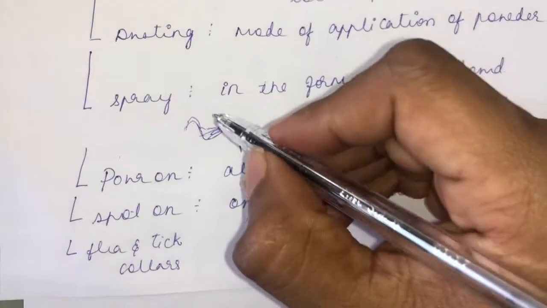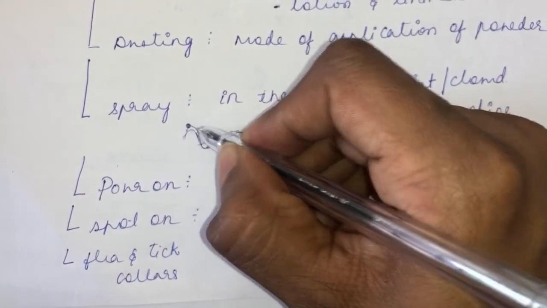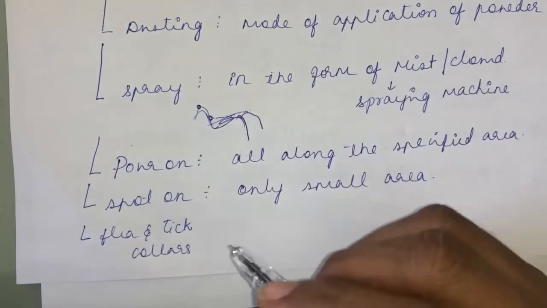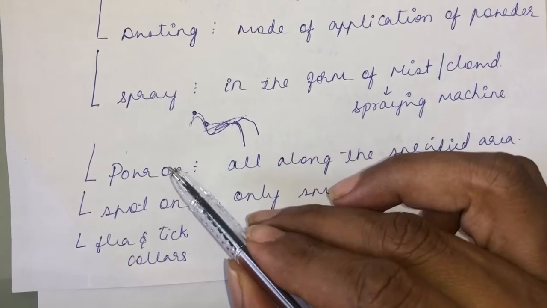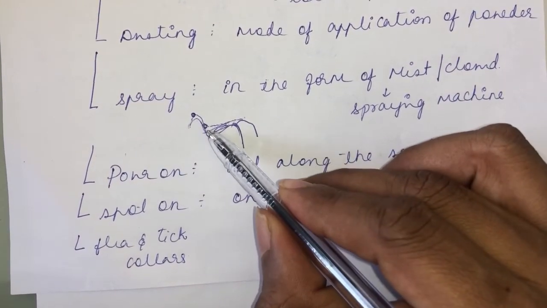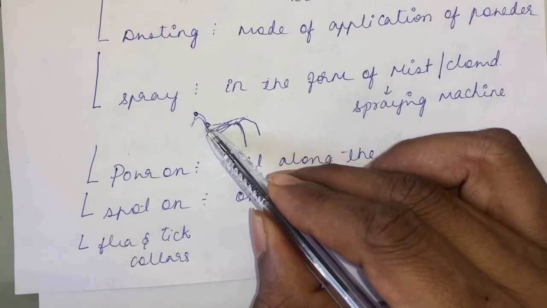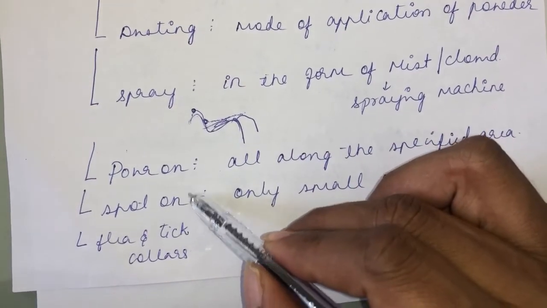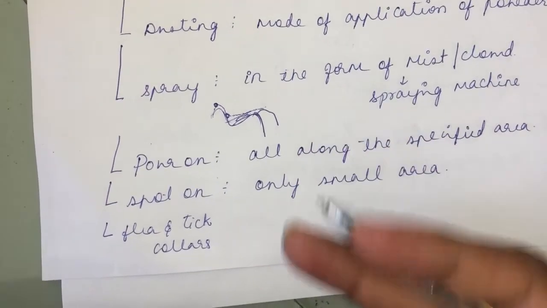Spot on, if you only apply it on one region, only on the neck region, that will become spot on, localized to a specific area. If you want to put the solution on the entire body, that will become pour on. Only restricted to a certain part, it will become spot on. And now flea and tick collars are also available to get rid of ectoparasites.